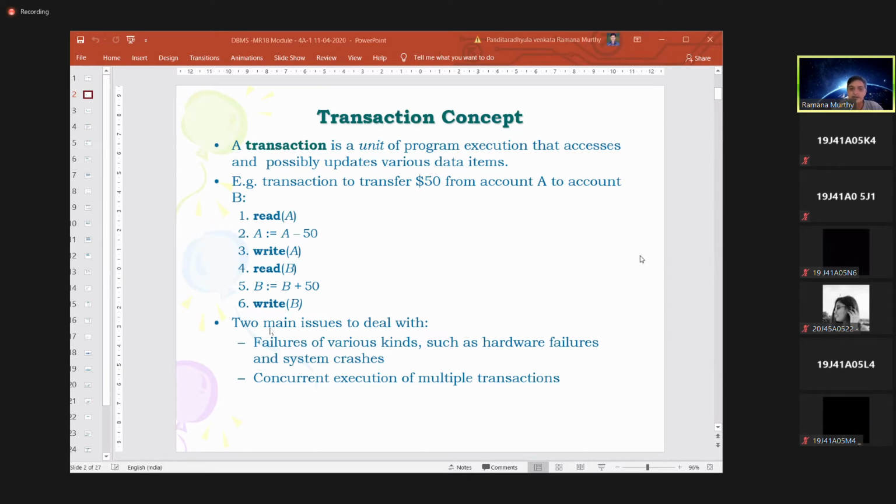So first we read a value from the hard disk, then make A = A - 50 at the RAM end, then write the new value of A to the hard disk. Then you read a value for B from the hard disk, do B = B + 50 in the RAM, then write the modified B value to the hard disk.